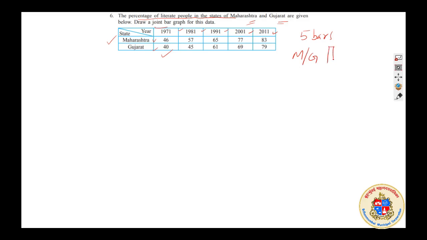So 2 bars will be there, and we will plan to color differently or shade differently, and the maximum value we should check. Here 83 is the maximum, the highest value, and here we are having 40 as the lowest value. So while making the scale, we should think about this.